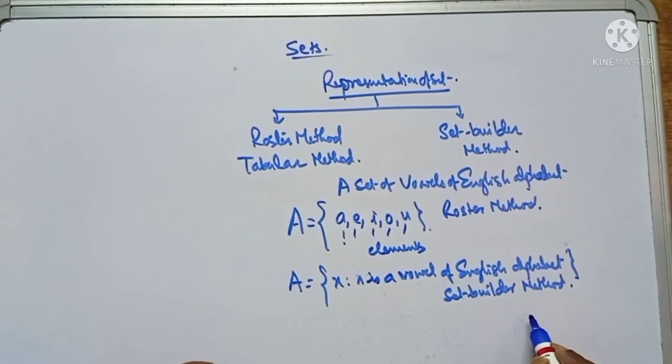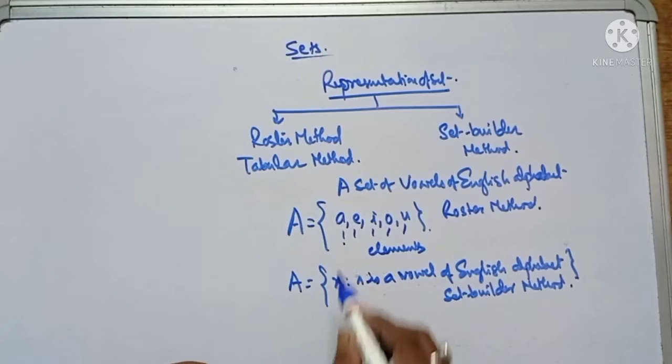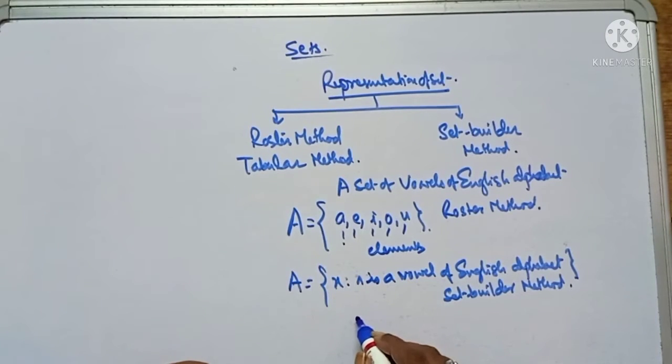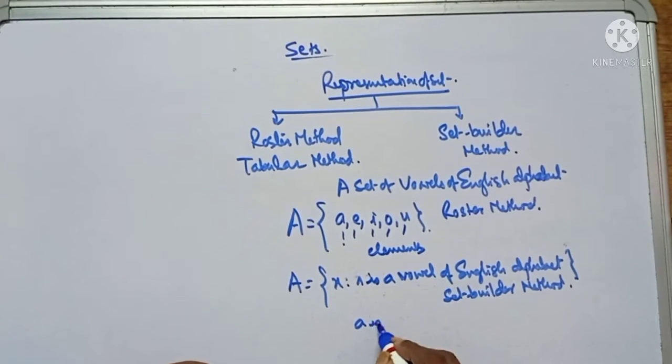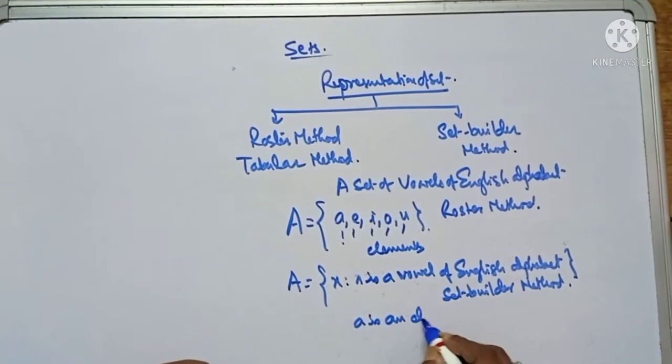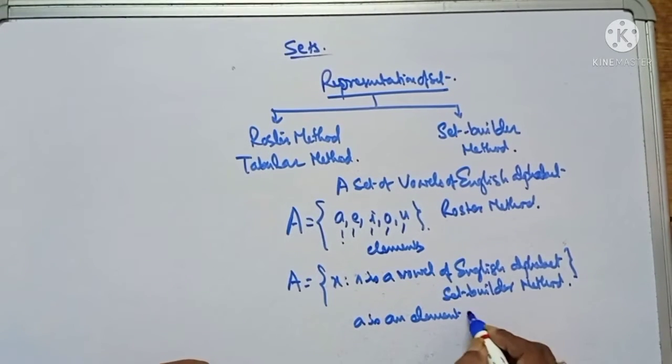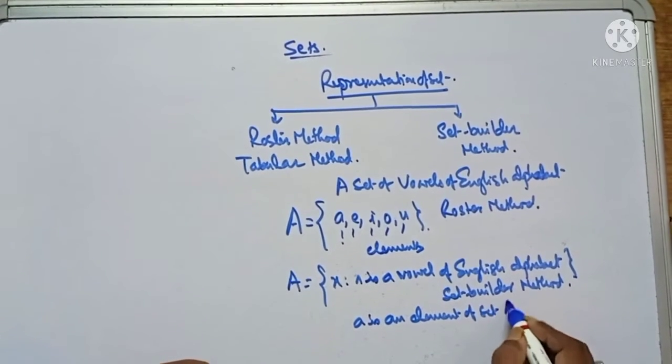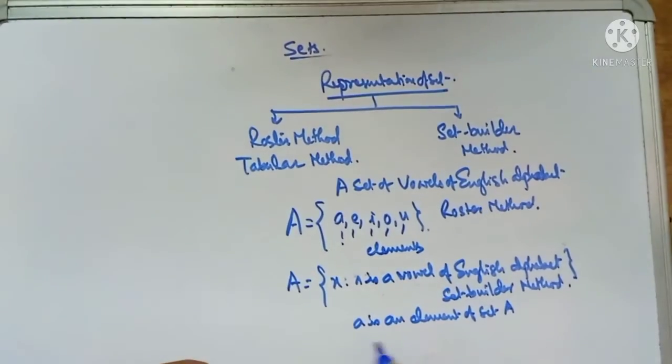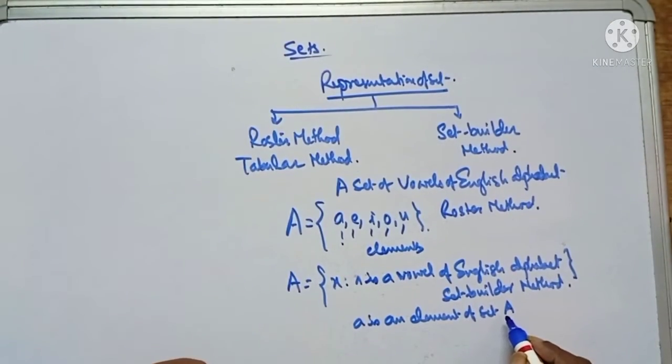Now there is another term, "belongs to". Suppose I say a is an element of set A. I have written this in words.